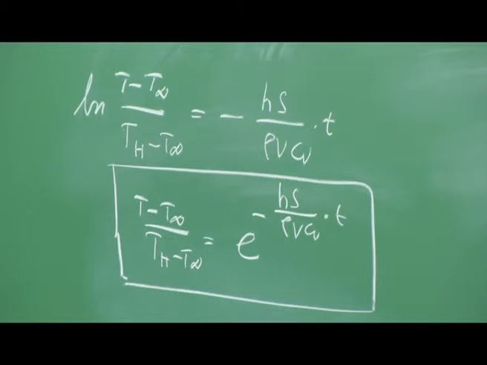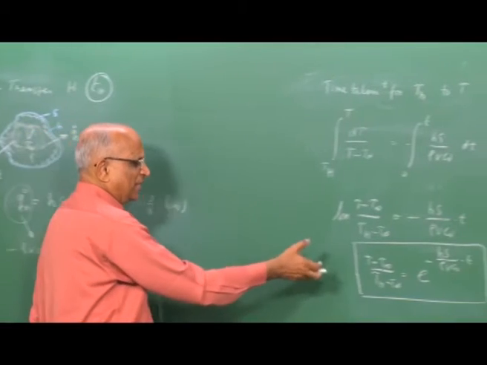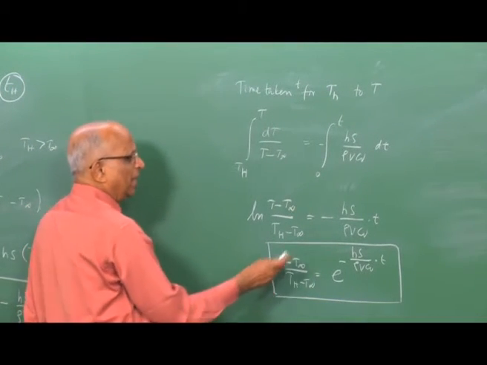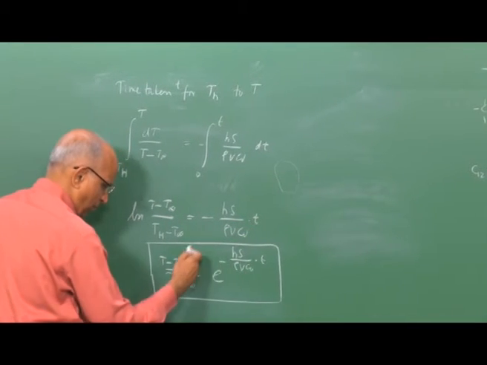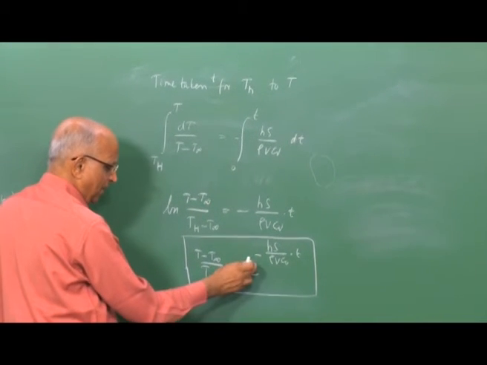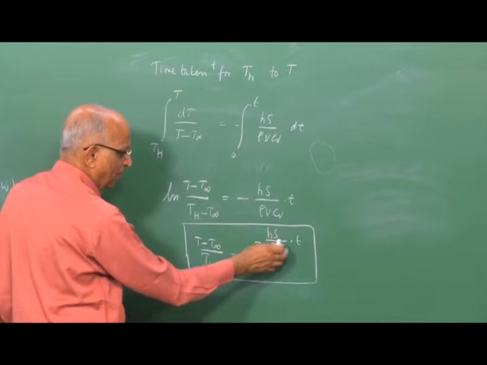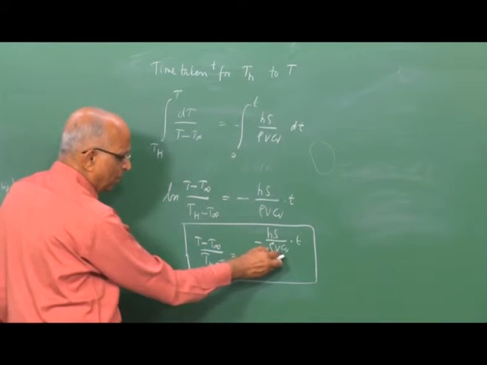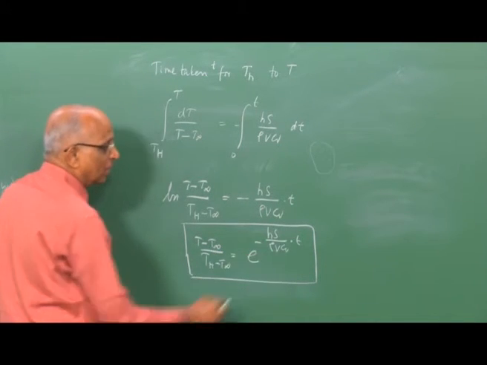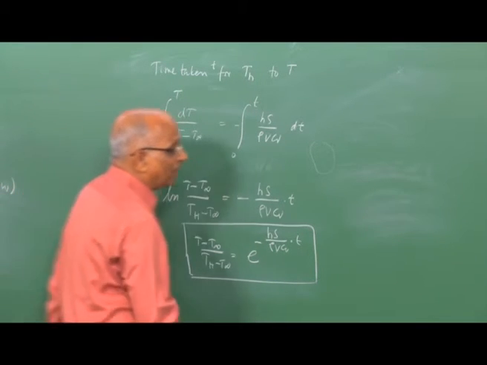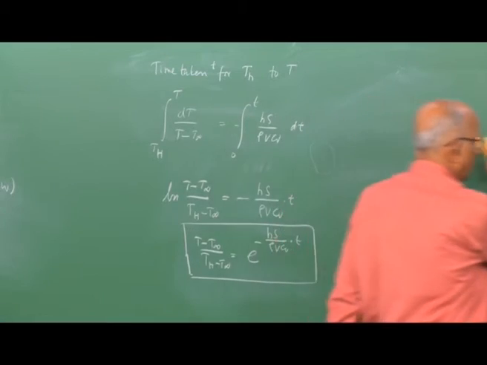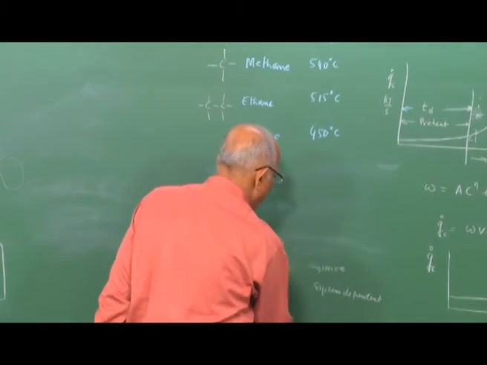Let us try to plot it, let us try to discuss it. What is my characteristic heat transfer time? Well, this is what we call Newton's law of cooling. Any body which is hot, when it is radiating out, follows this particular law as exponential to the power minus H S by rho V Cv t, where rho V is the mass and Cv is the specific heat, into the time. Let us try to plot this out and see whether we can infer something on the characteristic heat transfer time.